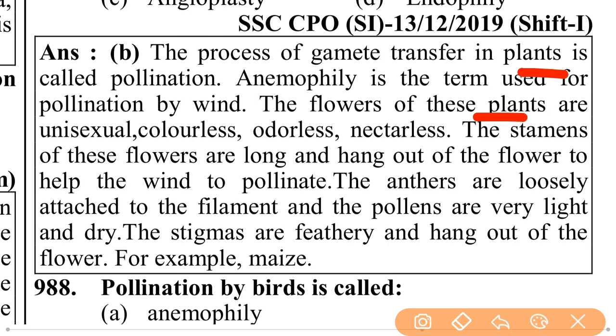The stamens of these flowers are long and hang out of the flower to help the wind to pollinate. The anthers are loosely attached to the filament and the pollen is very light and dry. The stigmas are feathery and hang out of the flower. For example, maize.